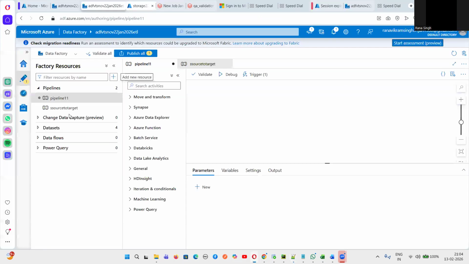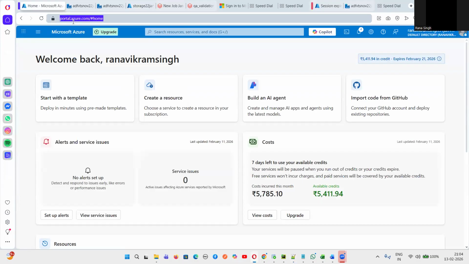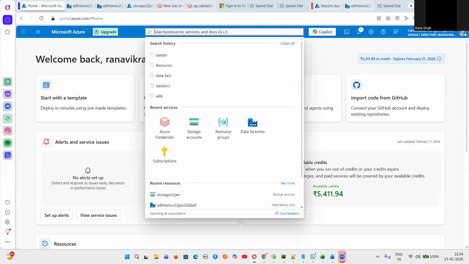So this is, guys, Azure Data Factory. Here you will go to portal.azure.com. Are you able to see this portal.azure.com? If you want to use the Azure platform, you have to go to this particular website always. And here you can search whatever you need, whether it is a storage account, a Databricks, any resource group, or any data factory.